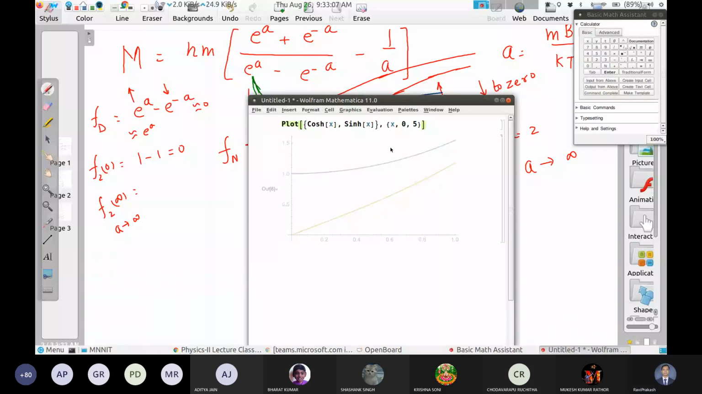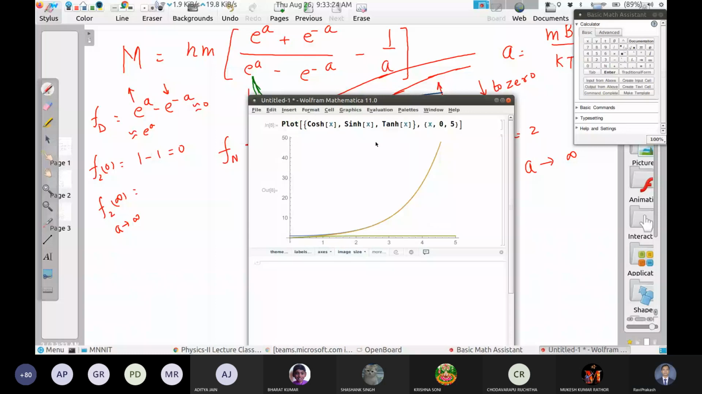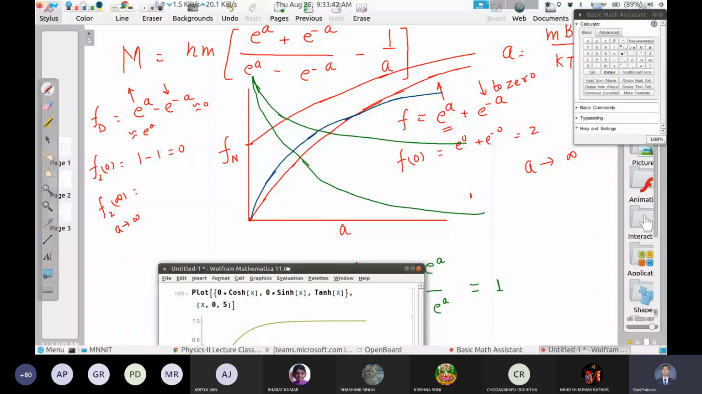What is their division? Division is called tan hyperbolic x. Let me plot that also. Okay, so tan hyperbolic x is very close to 0 in this graph. So let me eliminate these two first. Let me eliminate cos hyperbolic. Yes, so what we see, tan hyperbolic is approaching 1, and this assumption is not right. It is starting from 0.